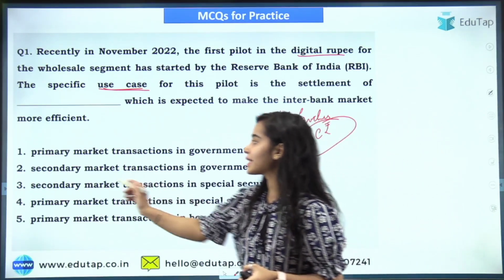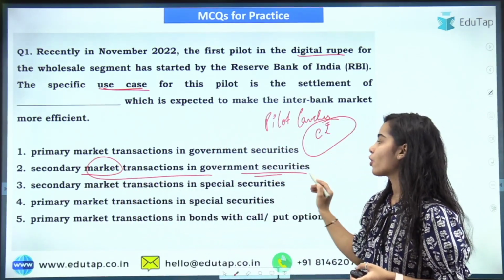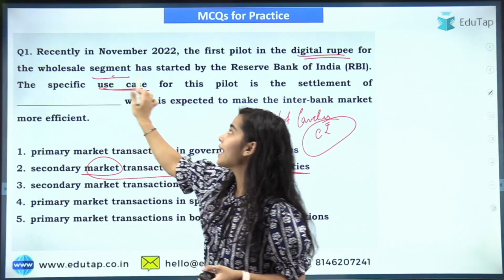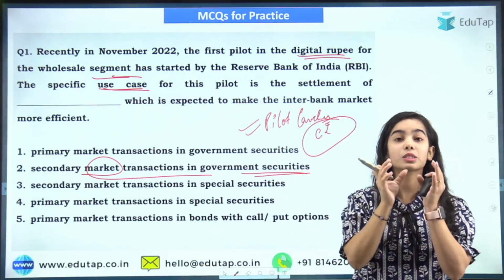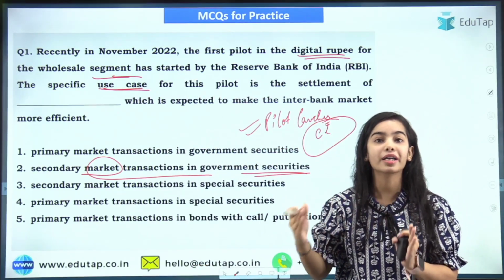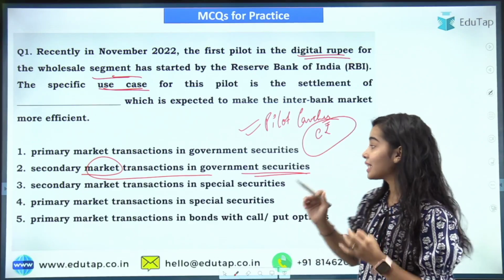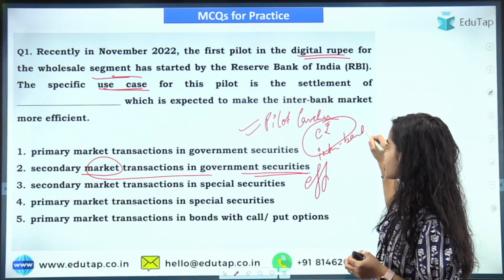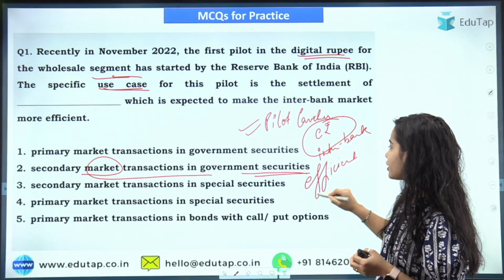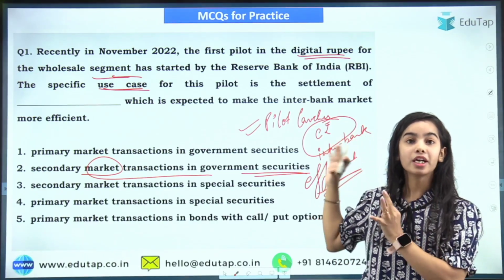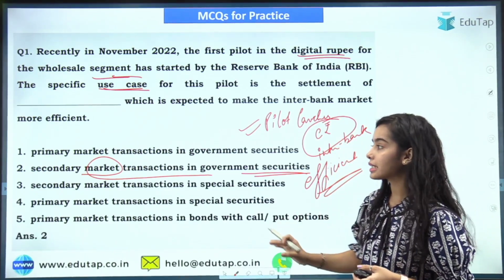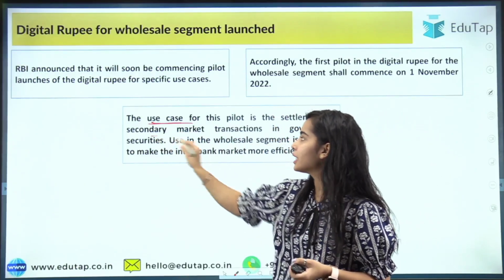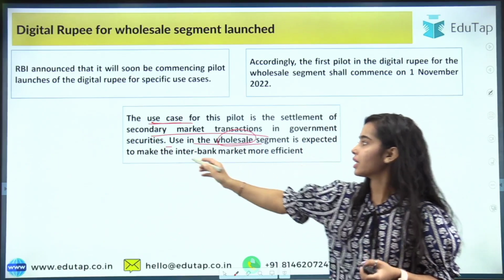So the answer here is secondary market transactions in the government securities. The first pilot launch for the digital rupee for the wholesale segment has been started by the Reserve Bank of India for secondary market transactions in government securities, and this is going to make the interbank transactions more efficient. So the use case you have to remember is this, and it is going to make the interbank market more efficient.